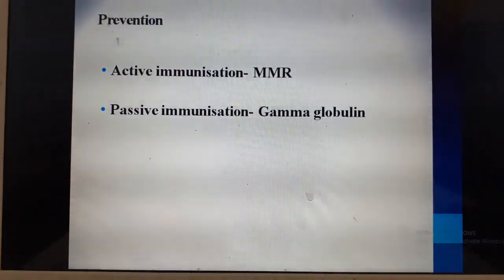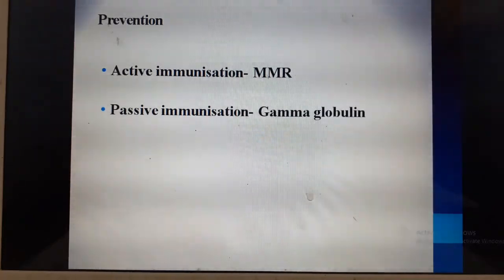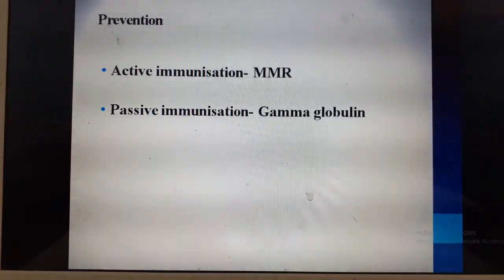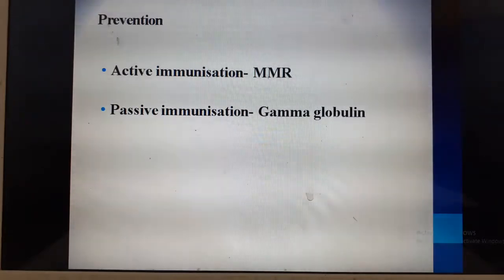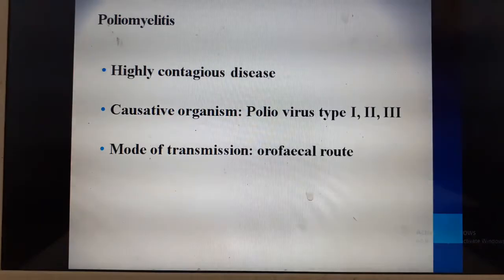Prevention is by active immunization with MMR. MMR is measles, mumps, and rubella vaccine, which is a live vaccine. It is given between 15 to 18 months of age. Passive immunization: if the child has got mumps even before receiving the vaccine, then you can give passive immunization within 48 hours. This is nothing but you are administering immunoglobulins, therefore helping the child to acquire immunity.